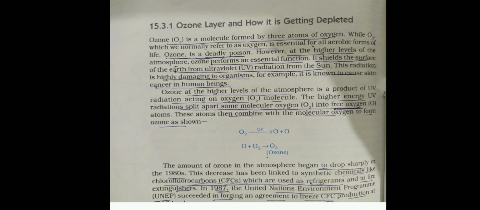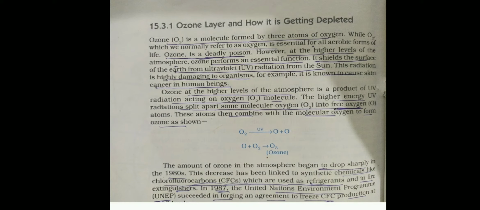But this ozone forms one layer in our stratosphere, and this layer helps to prevent the ultraviolet rays which come from the sun. So it forms a shield over the surface of the earth, and due to this, ultraviolet rays do not enter, because UV rays are very harmful rays.